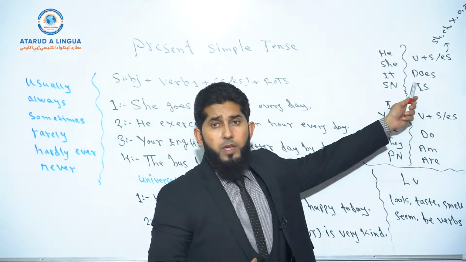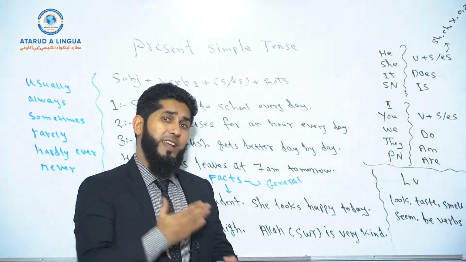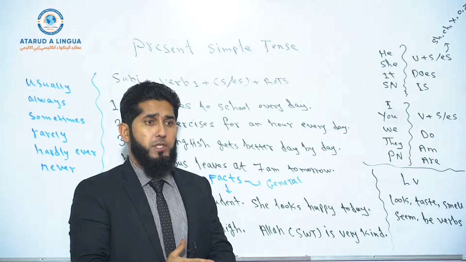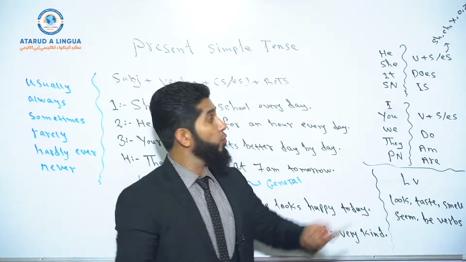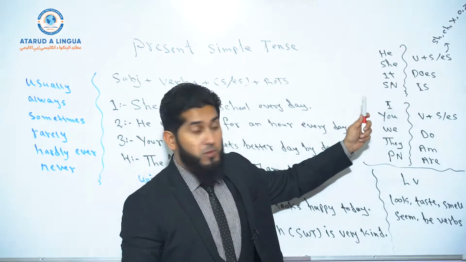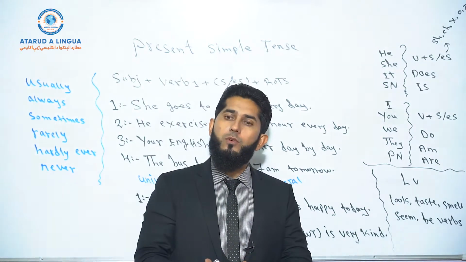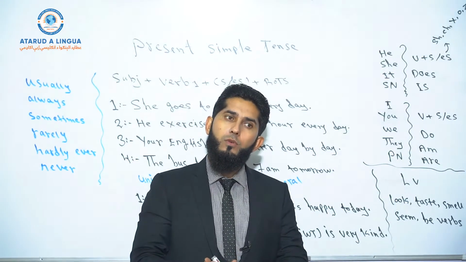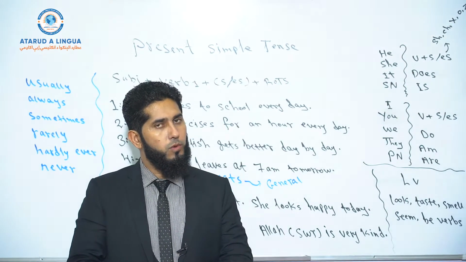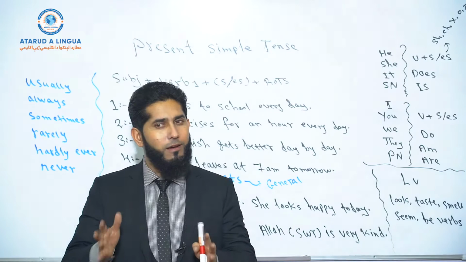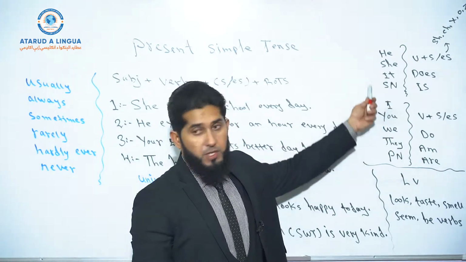And if you want to make an interrogative sentence, like a yes-no question, or a negative sentence, or for example, an information question, your auxiliary or helping verb with these subjects should be does. Okay? He goes to school. Does he go to school? Doesn't he go to school? Okay. He doesn't go to school. Why does he go to school? See, in all these questions, you need the helping verb does with these subjects.